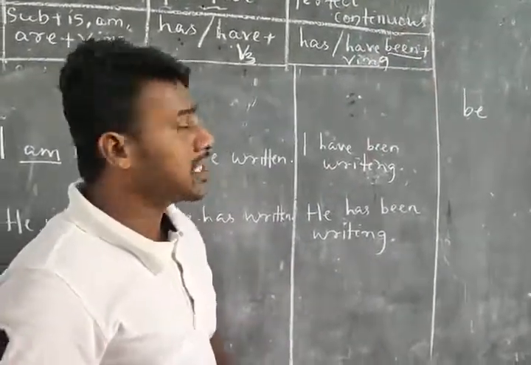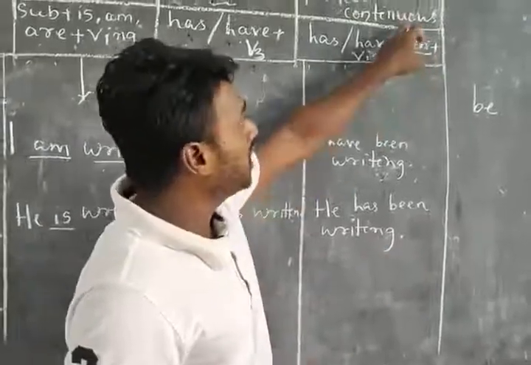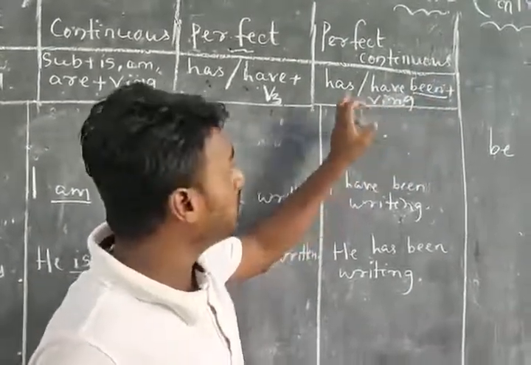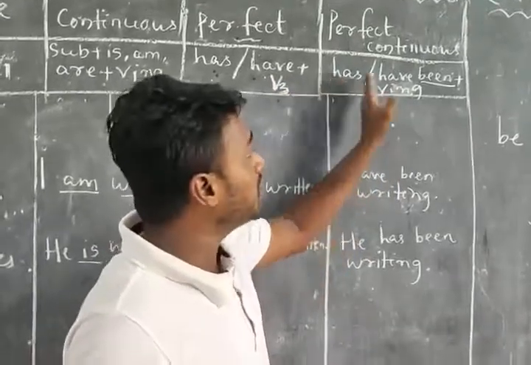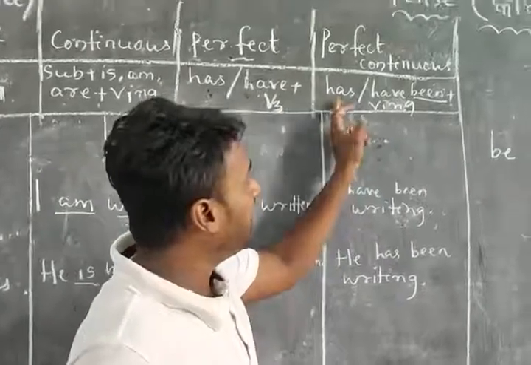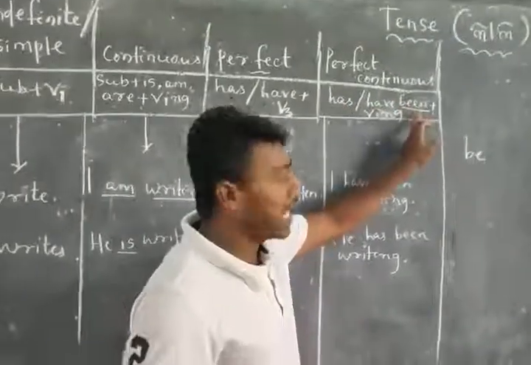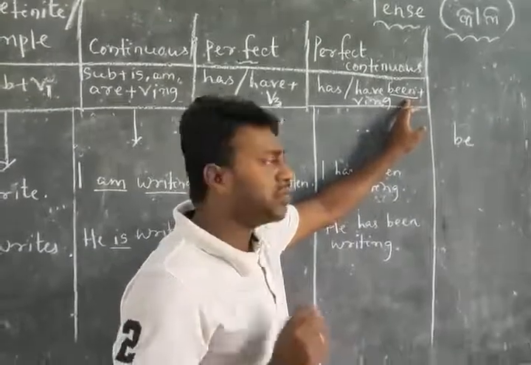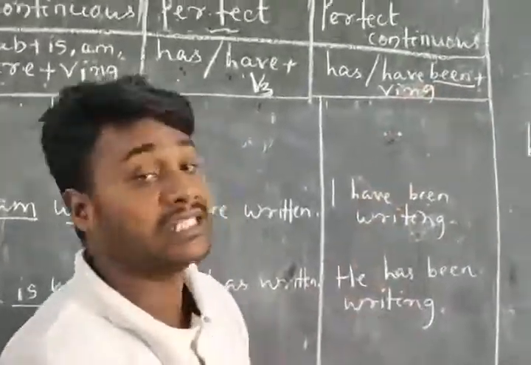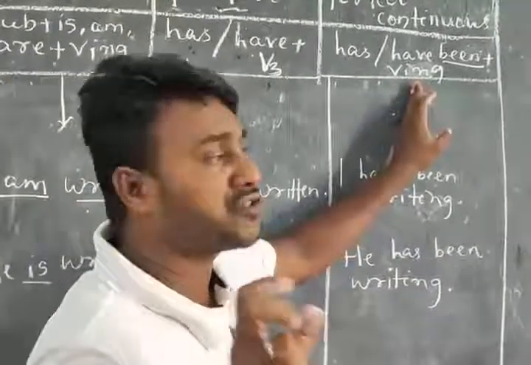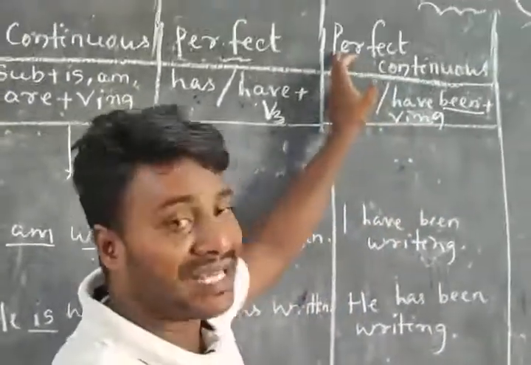In continuous tenses we have to use ing, and without the third form we cannot use has or have. That's why, for the use of has and have, I took the third form, been, and after been it is easy to write the ing form, which constructs our present perfect continuous.